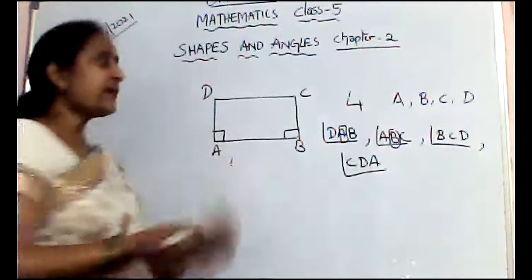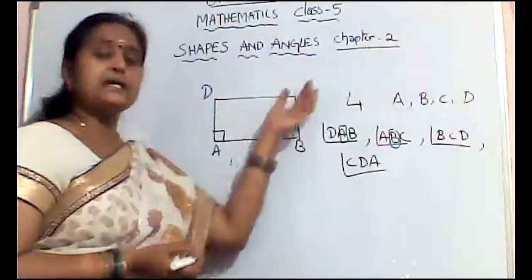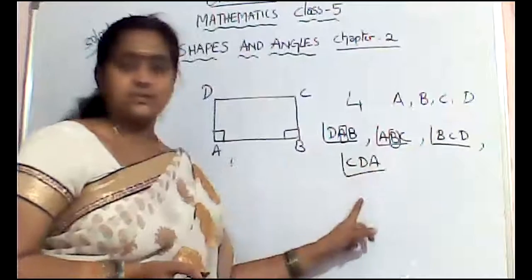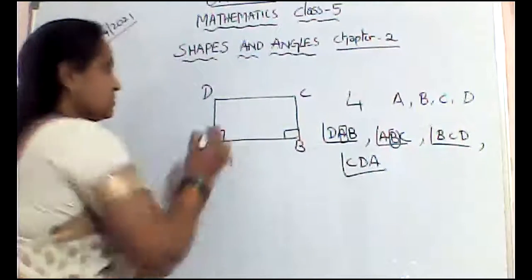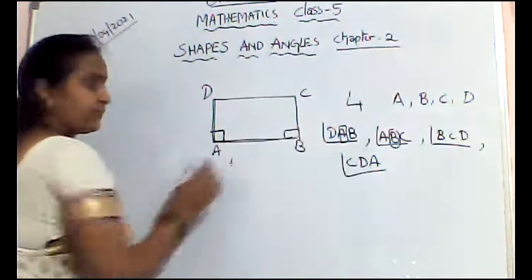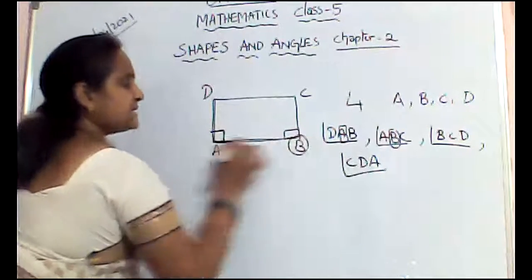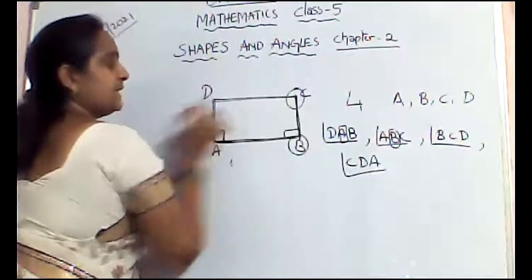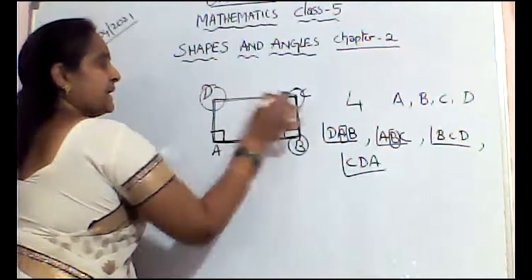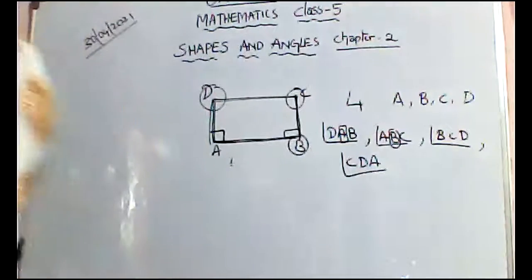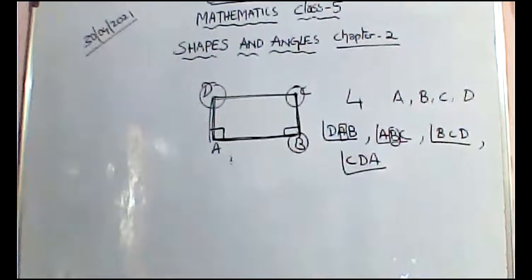Simply we can write it as angle A, angle B, angle C, angle D also, but you have to write it like this now. The angle can be written as DAB. This angle can be written as ABC. This can be written as BCD. This can be written as CDA. So like that you have to name the angles.